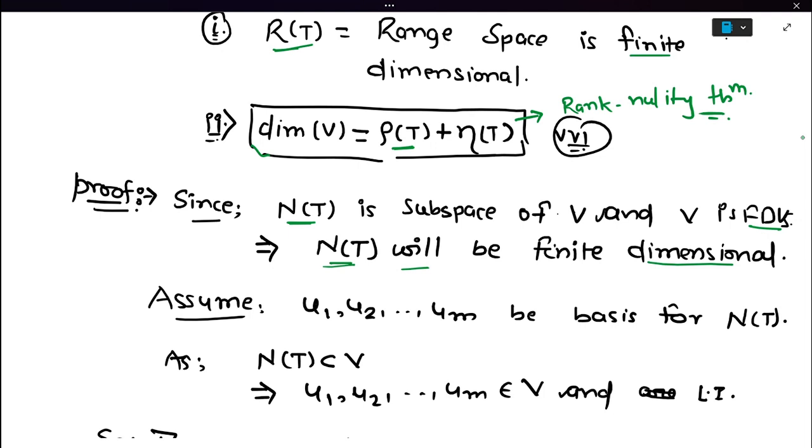Okay, so assume u1, u2, ..., um is a basis for the null space of T.